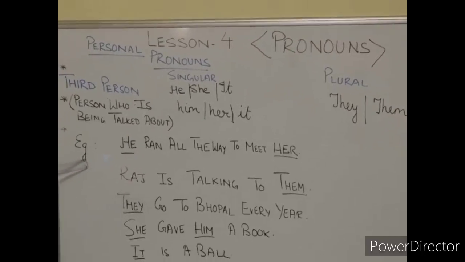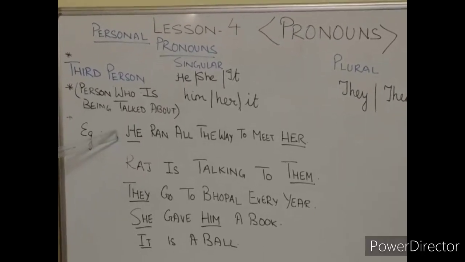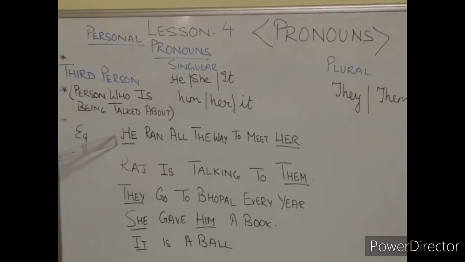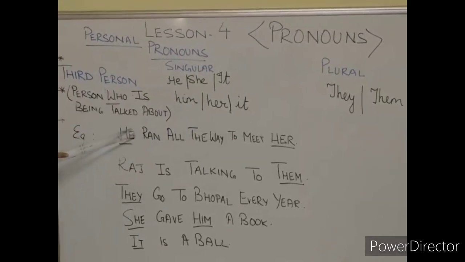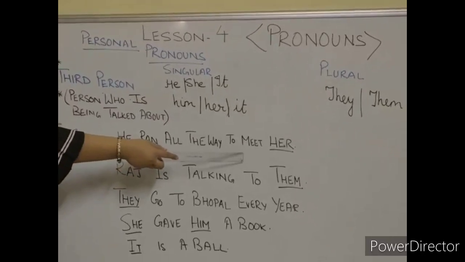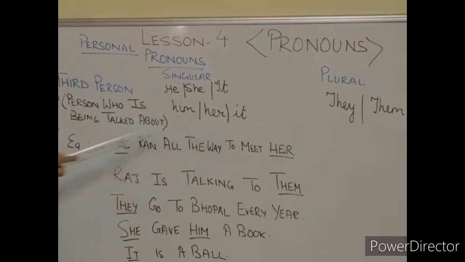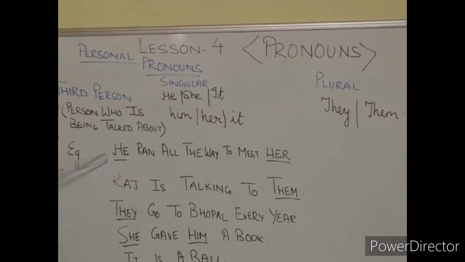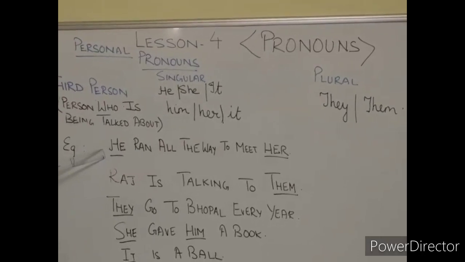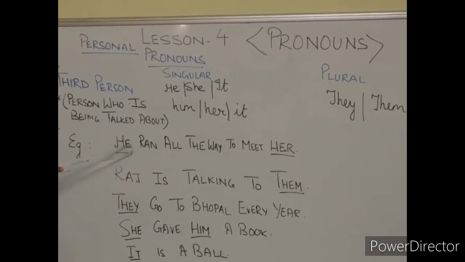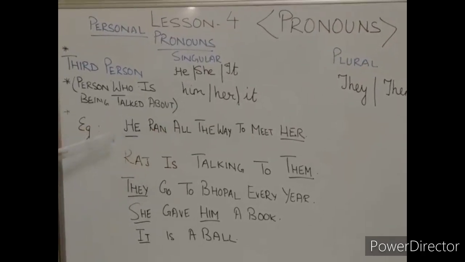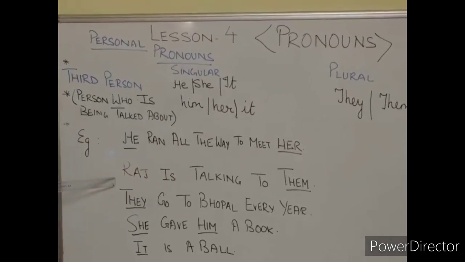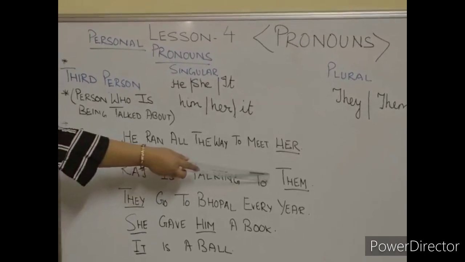Now have a look at the examples. He ran all the way to meet her. He is in subject place and her in object place. The next example, Raj is talking to them.